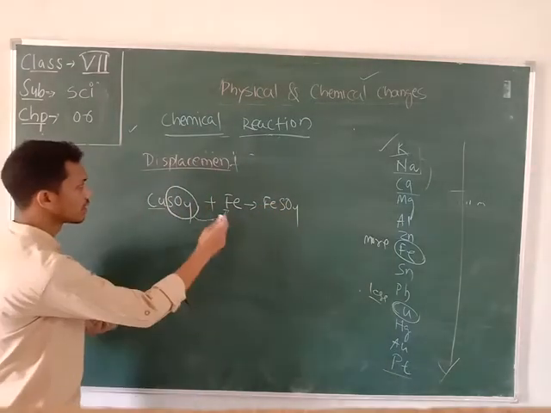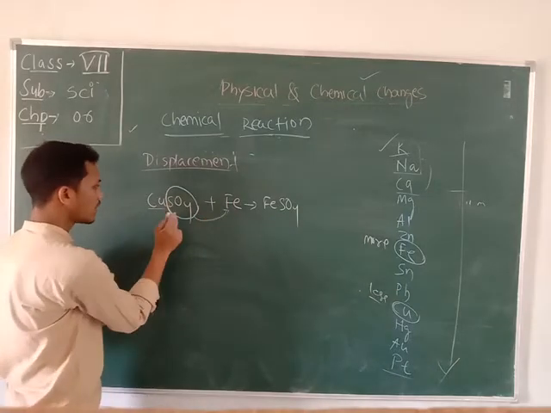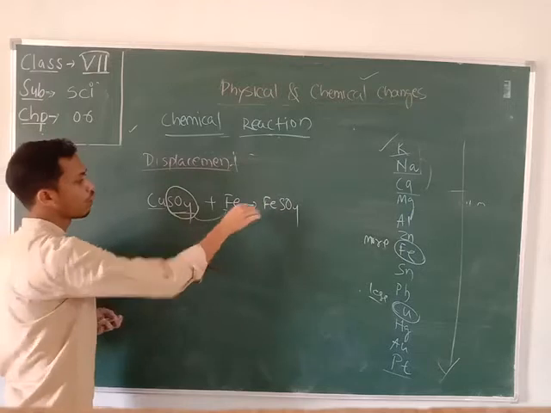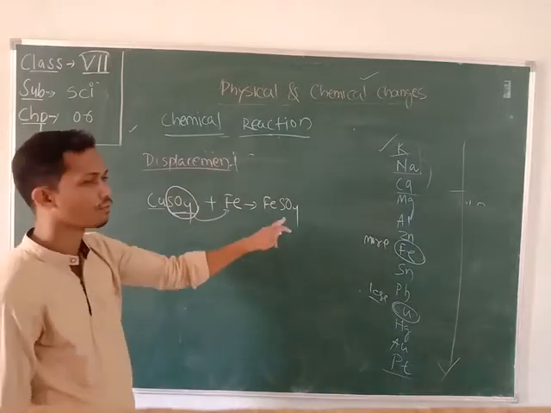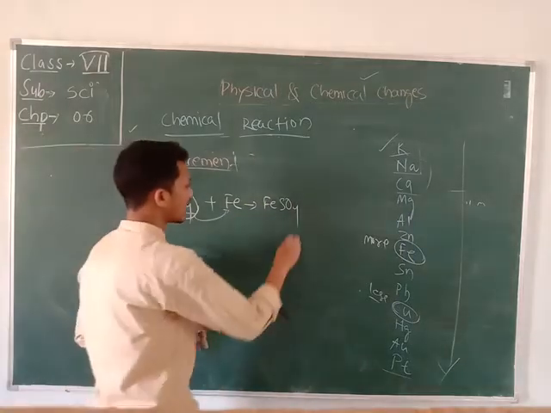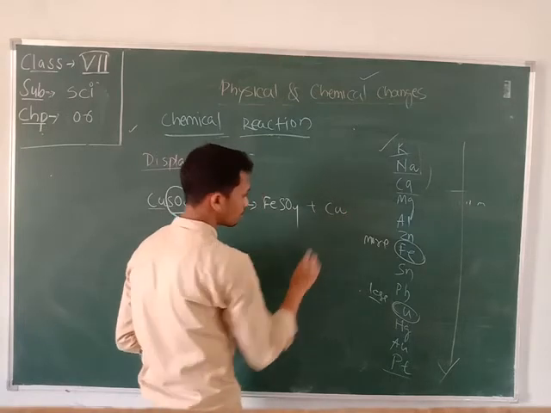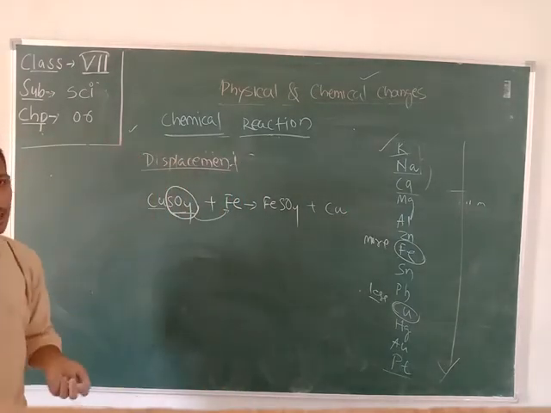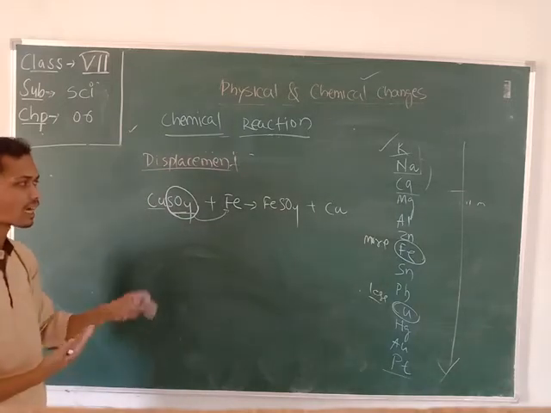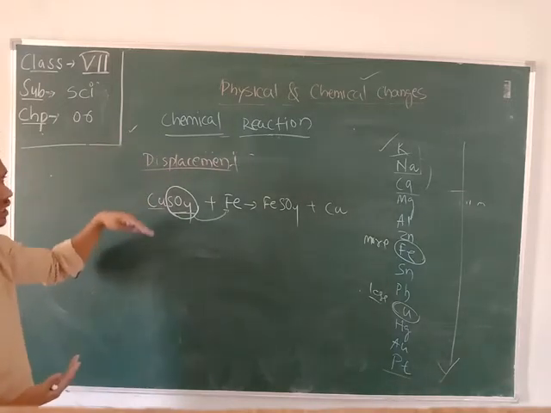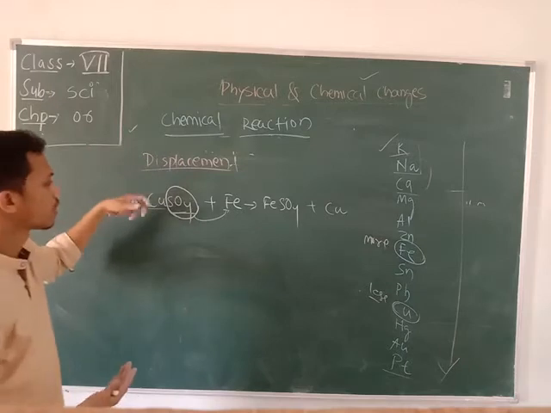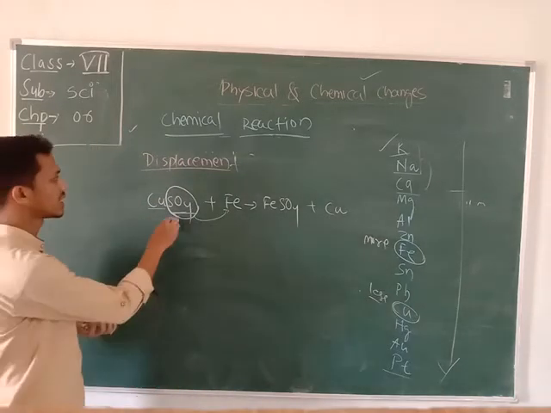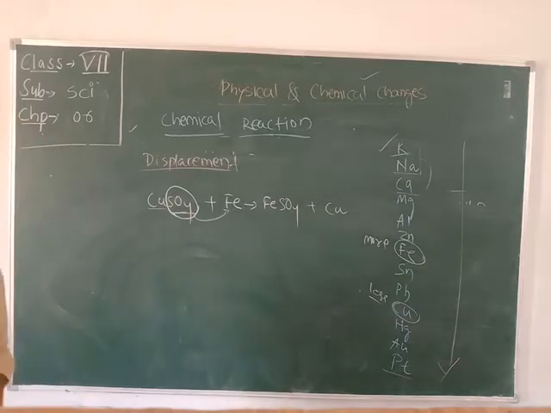So here Fe displaces the copper from the copper sulfate to form a new product, iron sulfate, and releases copper. So in the displacement reaction, the highly reactive metal displaces some other component from the other solution to form its own solution. This type of reaction is called a displacement reaction.